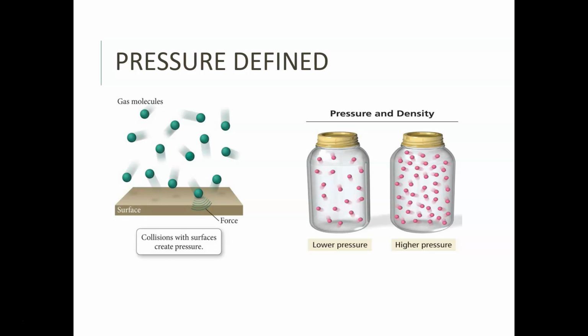So there are a couple of ways that we can change the pressure. We can change the pressure by adding more substance. We can change the pressure by increasing the temperature, because that means the molecules are moving faster. And if they're moving faster, they're exerting more force on the same amount of area. So there are several ways to change that, but we always need to be thinking about the fact that pressure is always this: what force are you hitting the surface with? What force are you hitting the surface with? And that defines pressure for us.